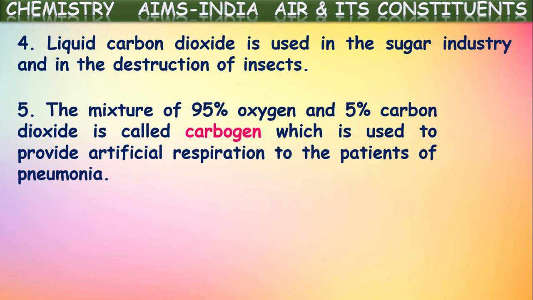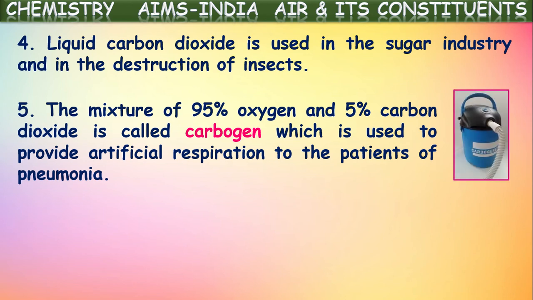One more important use of carbon dioxide is in the respiration process. The mixture of 95% oxygen and 5% carbon dioxide is called carbogen, which is used to provide artificial respiration to patients of pneumonia. Some people suffer from respiration problems. There are people who are not able to breathe themselves and who are in an unconscious state.